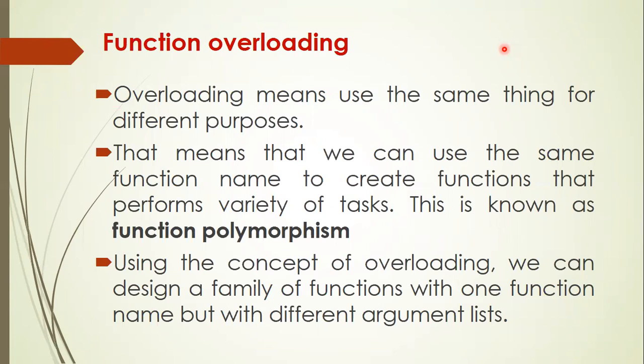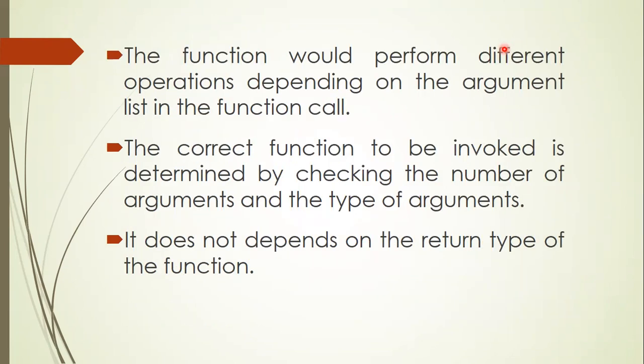Same function name should be there for all the function, but they should have different argument list. Argument list tells you how many arguments the function takes and what is the data type of each and every argument. So each function in that family performs different operation depending on the argument list in the function call. So in the case of function overloading, what happens is we have the same function, but they have either different number of argument or different data type of the argument.